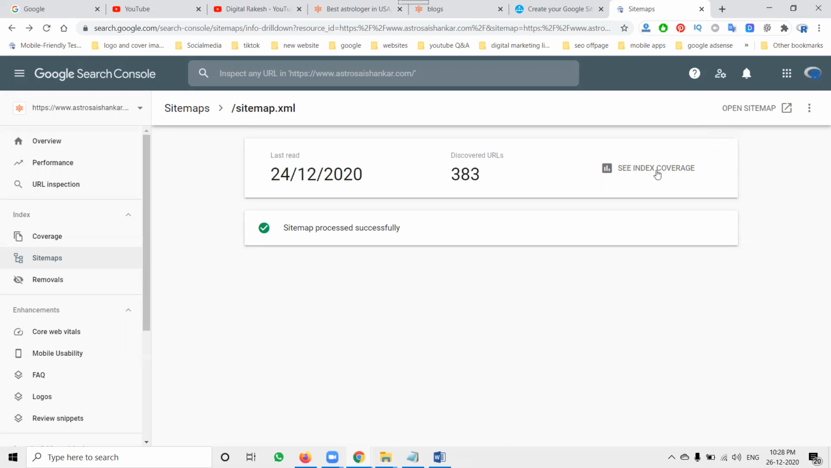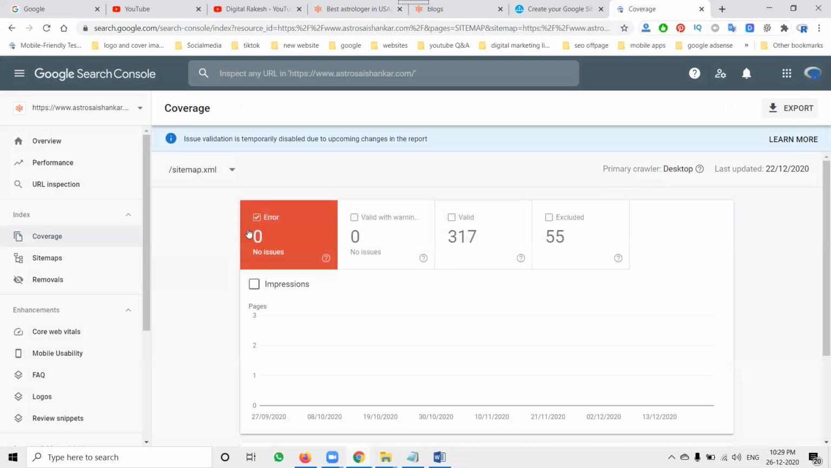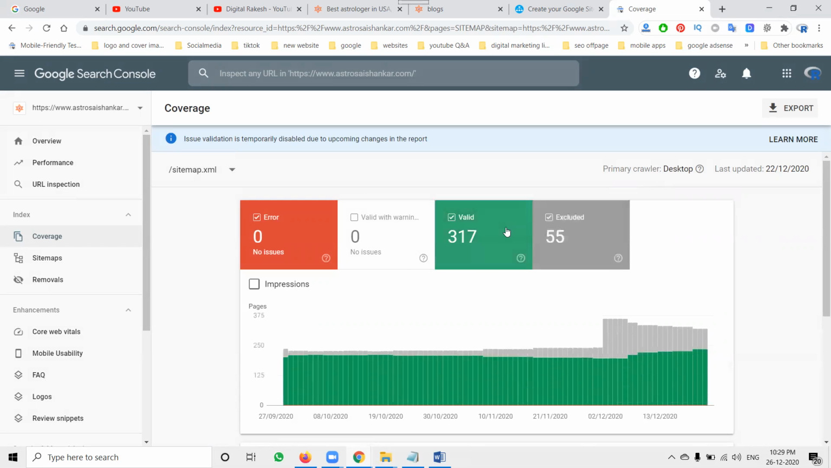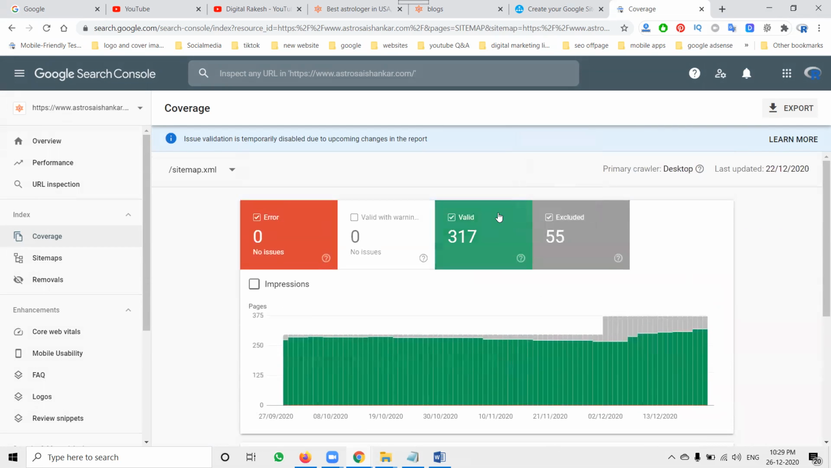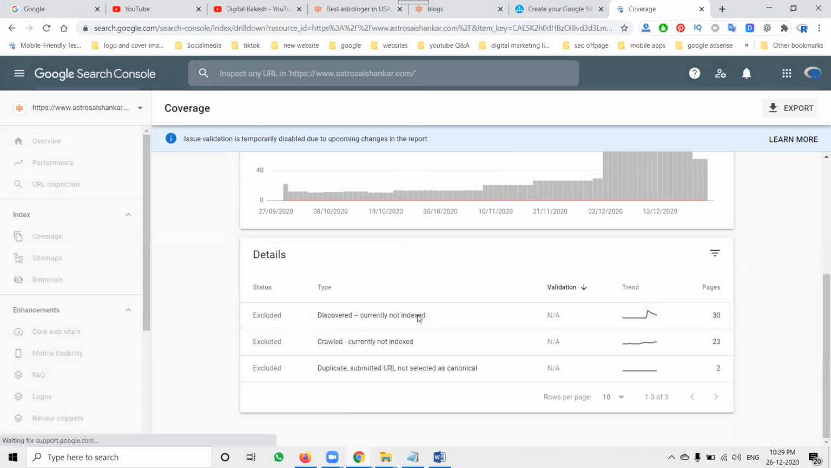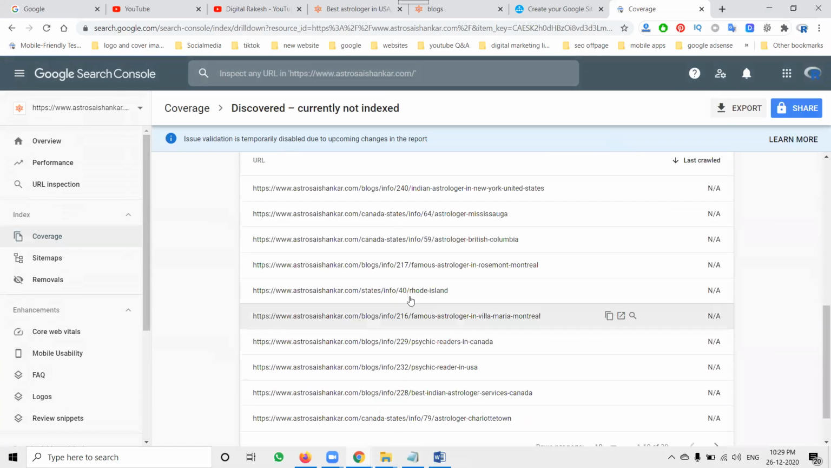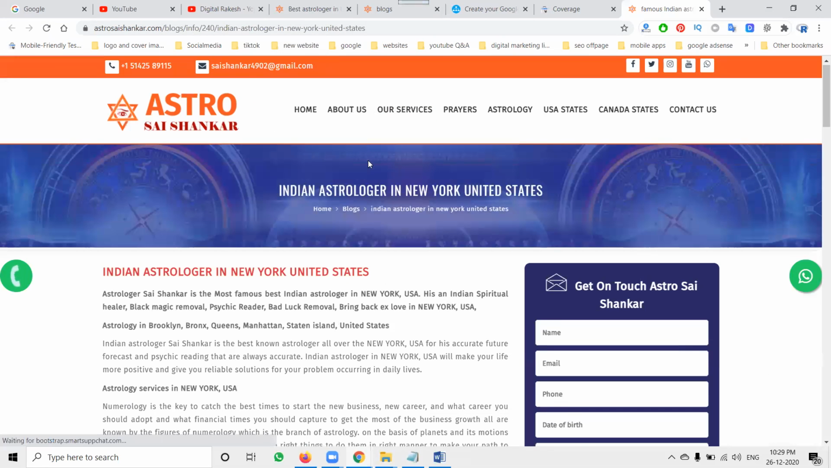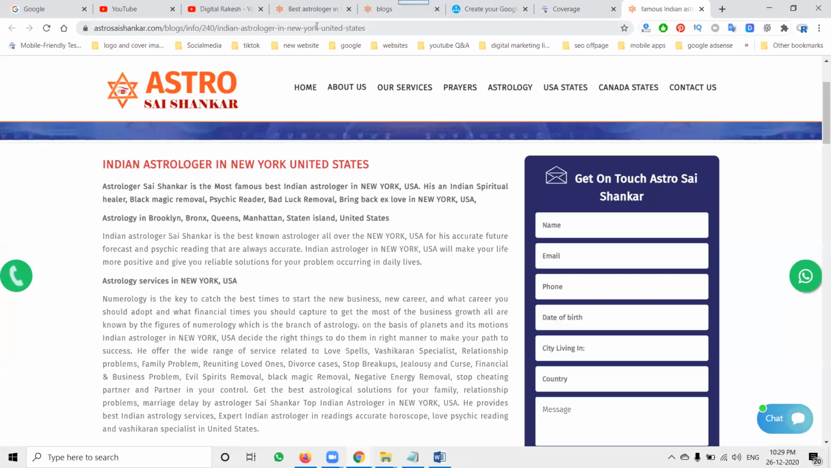See the index coverage here. Anything other, zero. Valid with warning, zero. Valid is 217. Excluded, everything will be here. So here, any issues? Currently not indexed. What is the problem here? Just open the URLs and fix the particular things. Which is not indexed, we can index that particular URL.